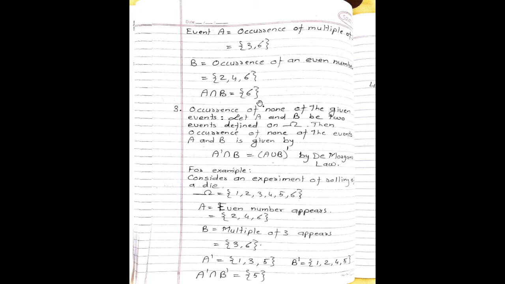Next concept, occurrence of none of the given events. Let A and B be two events defined on omega, then occurrence of none of the events A and B is given by A complement intersection B complement, which is equal to A union B whole complement by De Morgan's law.